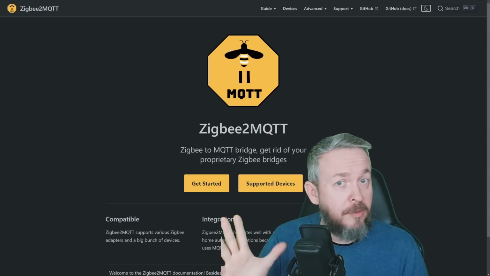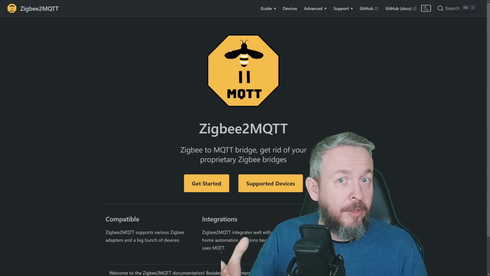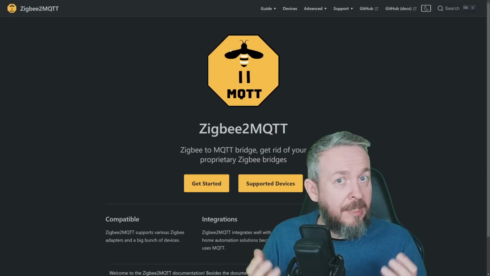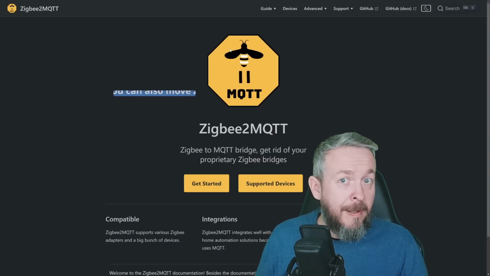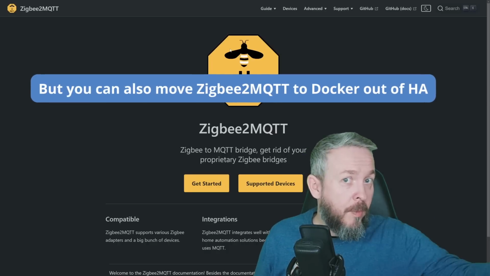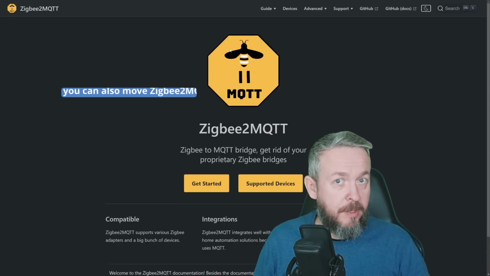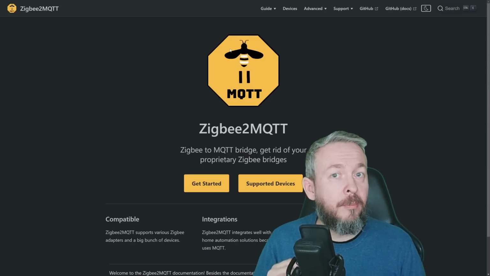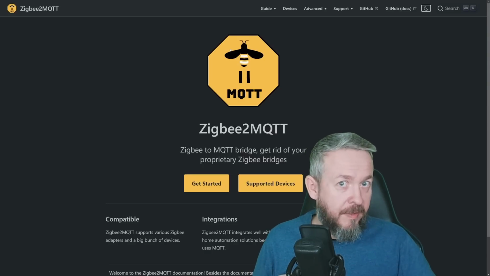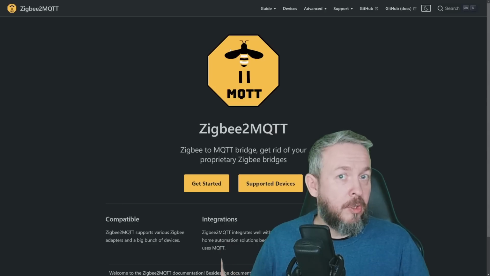And no, this is not something that you have to do. You can install the Mosquitto add-on and have everything inside your Home Assistant OS or virtual machine running on Proxmox or whatever, but I've decided to move Mosquitto out of my virtual machine. That means that even when Home Assistant is not running, my Mosquitto broker is available for other devices or other instances to talk with the broker.